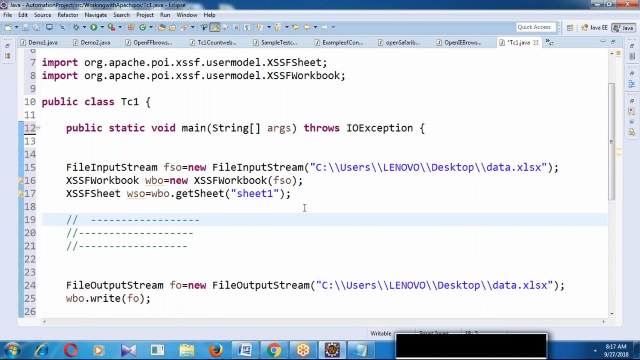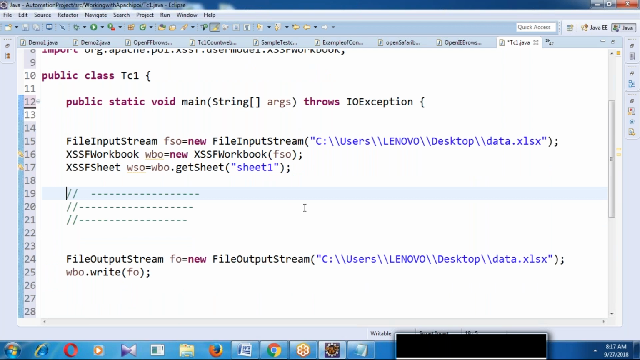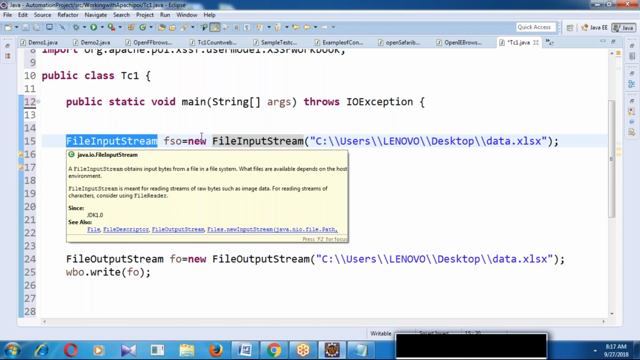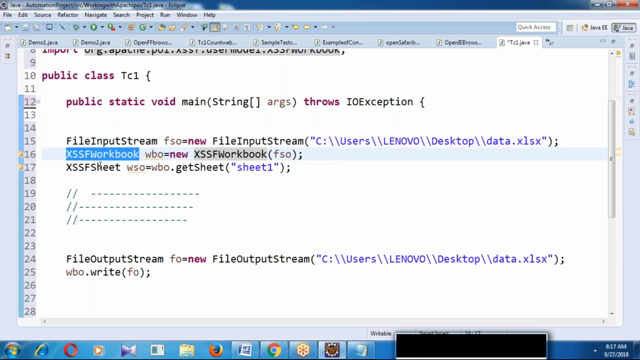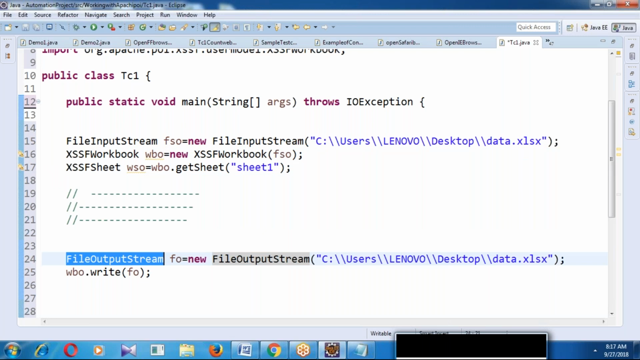So guys, these are the classes we have to use while working with Excel. Once again, FileInputStream is a class to work with the Excel file, then access the workbook to work with the workbook, then access the sheet to work with the sheet, and after that whatever lines you want to perform we can perform, and finally if you want to save we can use FileOutputStream. FileOutputStream is a class which is used to save.